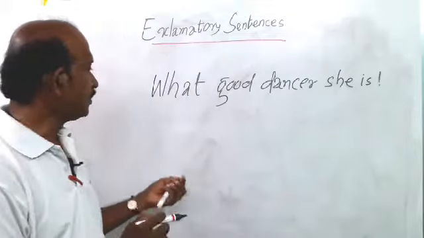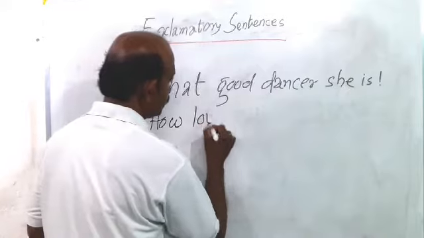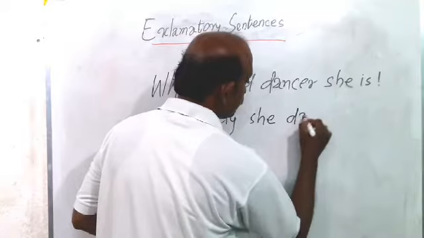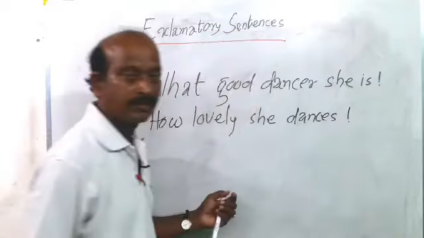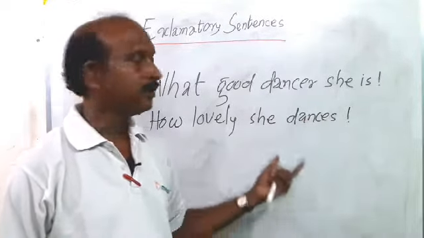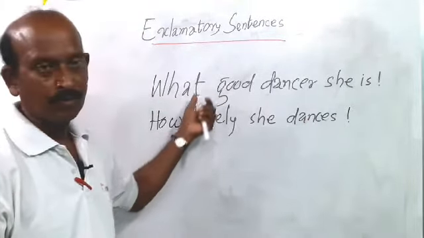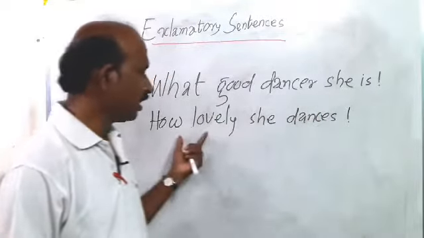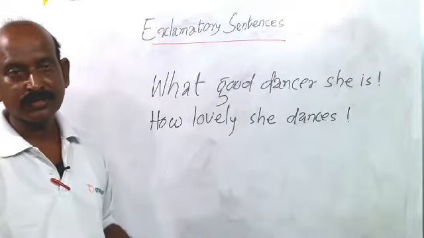And likewise, how lovely she dances. Here the speaker also admires her dancing quality. Generally this sentence begins with what and how. What a good dancer she is and how lovely she dances. This type of sentence is called an exclamatory sentence.